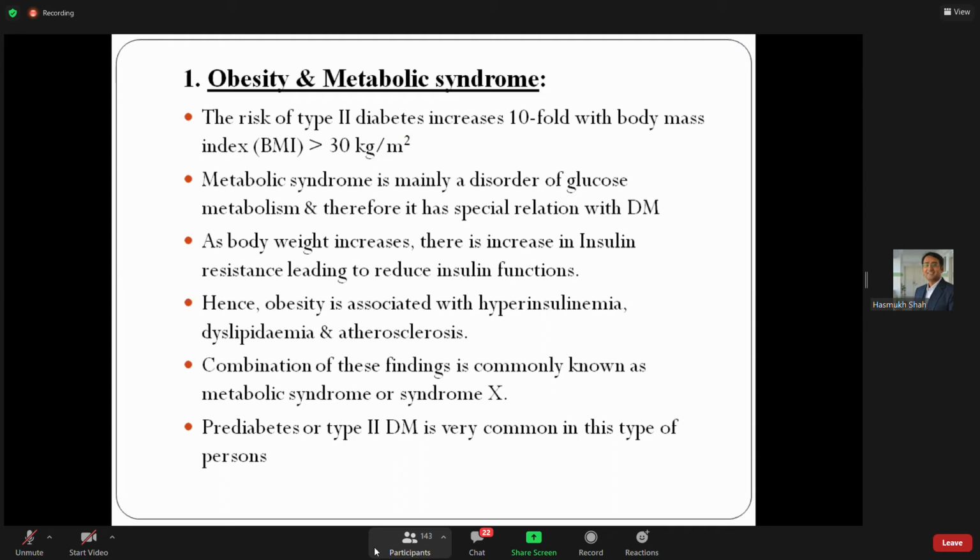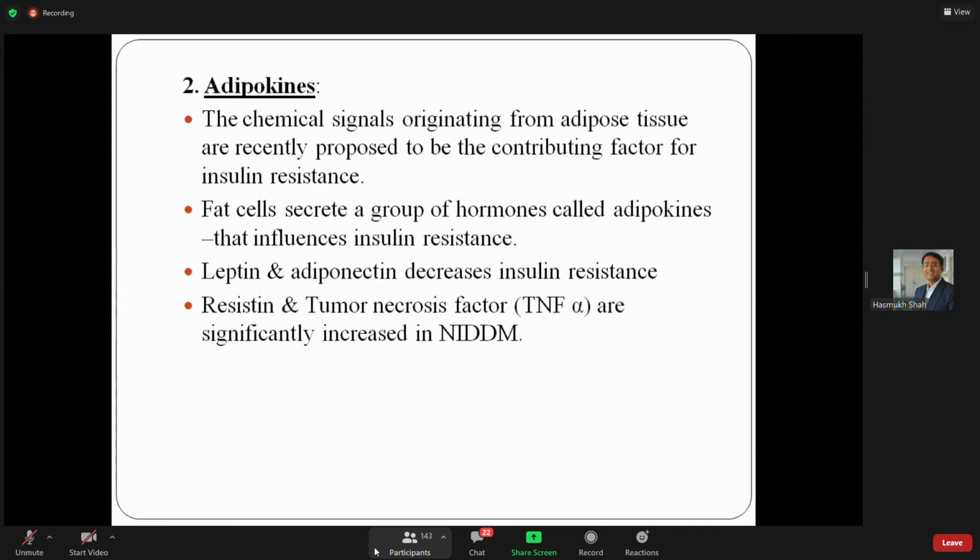And as you become obese, insulin resistance develops, and there are chances of development of diabetes. So diabetes is very, very common in obese persons, and obesity is associated with hyperinsulinemia, dyslipidemia, and atherosclerosis. A combination of these findings is known as metabolic syndrome or syndrome X. So diabetes is very common in persons having metabolic syndrome or syndrome X, and pre-diabetes or type 2 diabetes is very, very common in this type of individual.